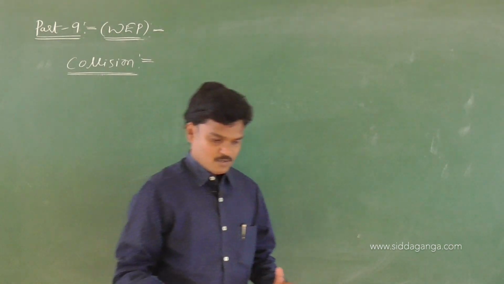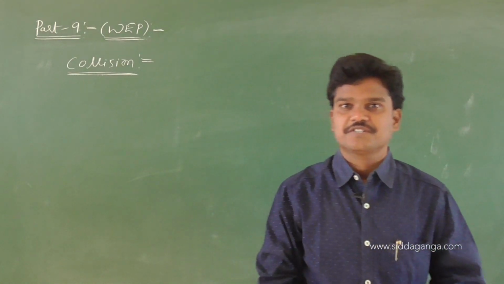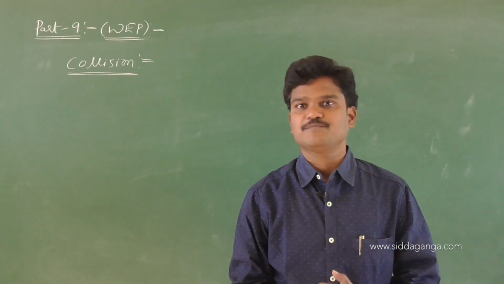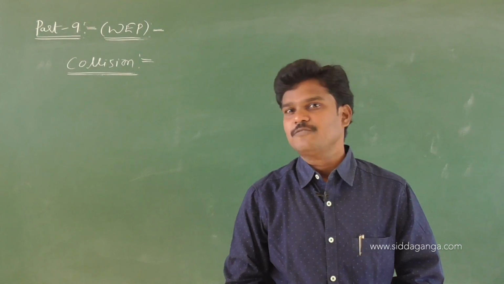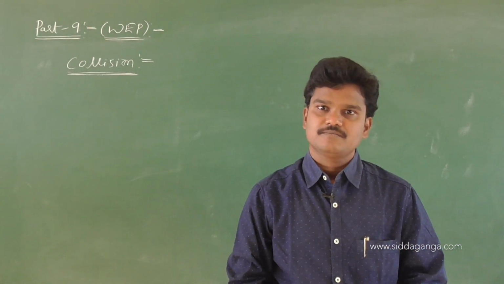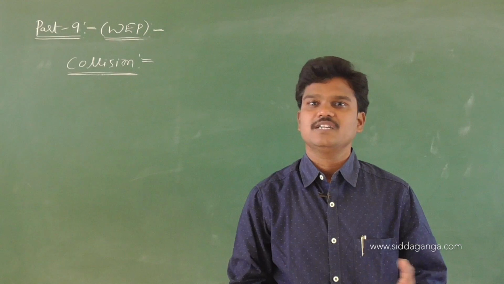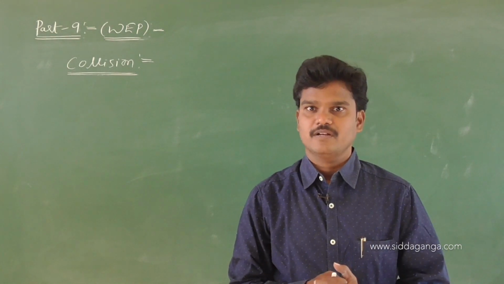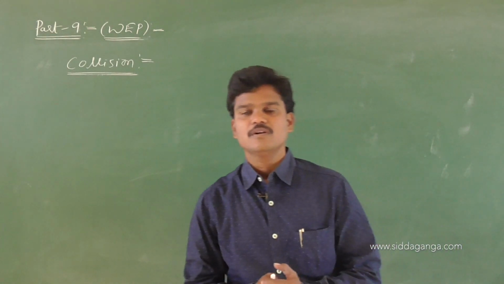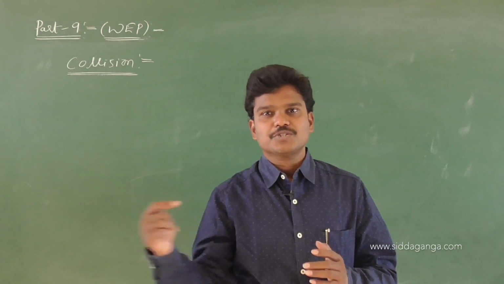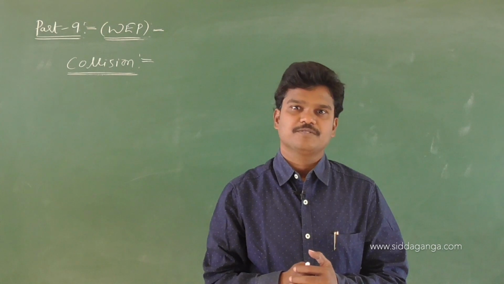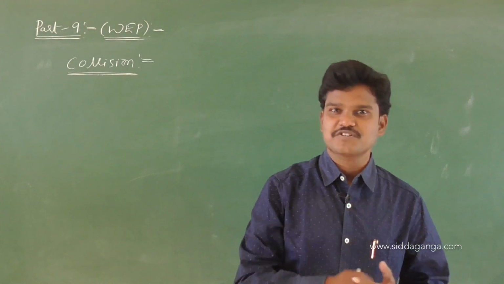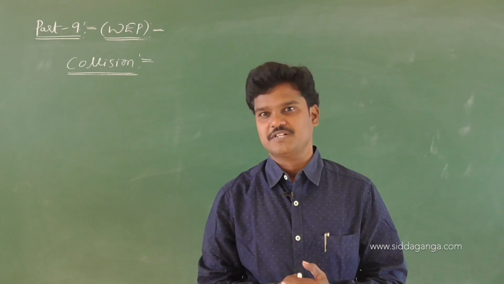Let us see what the different types of collisions are. On the basis of direction of motion of the particles, collisions are basically classified into two types. Just listen, no need to write anything now. They are one dimensional collision and two dimensional collision.